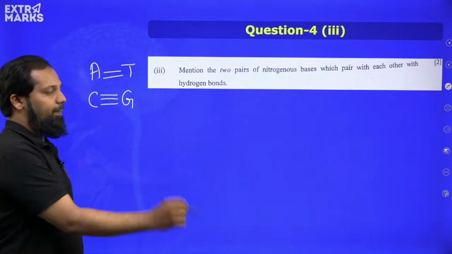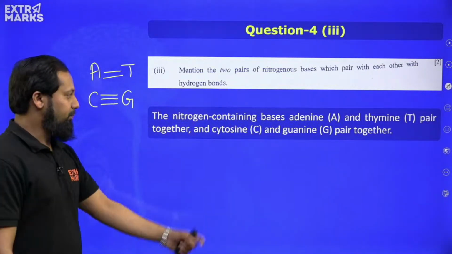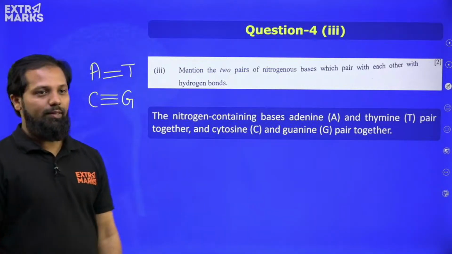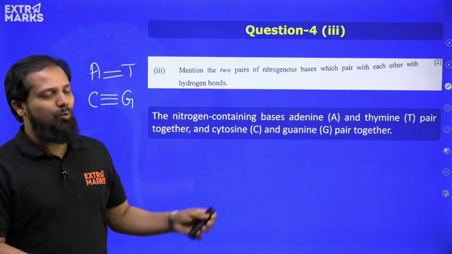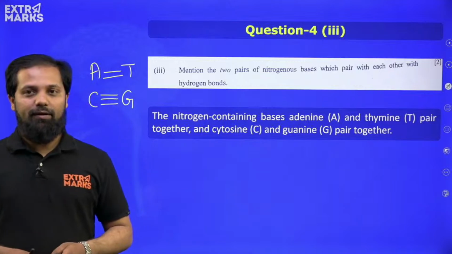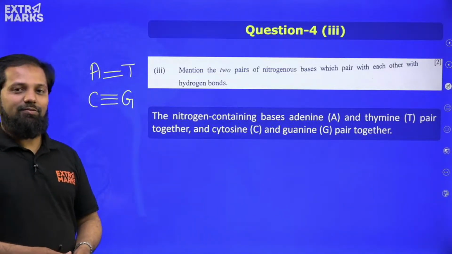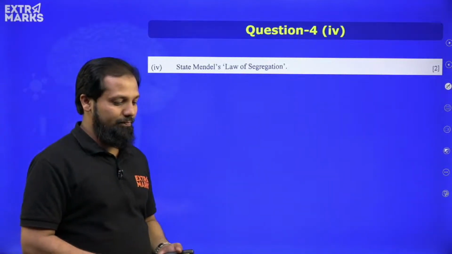Cytosine and guanine pair with 3 hydrogen bonds. So this is the answer for the question, wherein the nitrogen bases A, T, C, G are getting paired in this particular fashion. Again a very easy question to get 2 marks from it. If you write just this much, you can very easily get this. Okay, moving ahead.